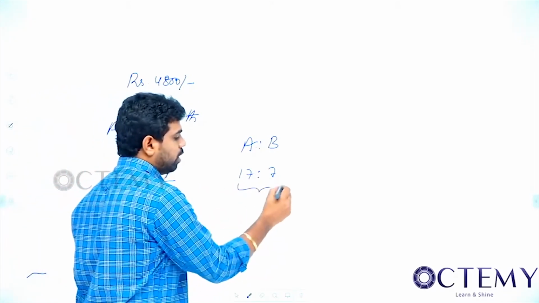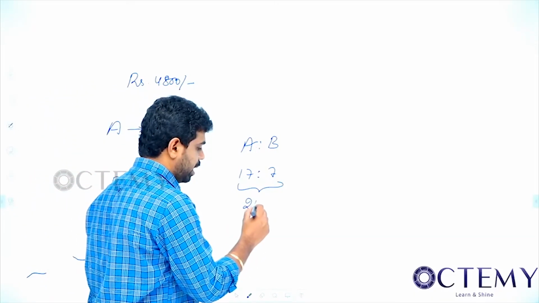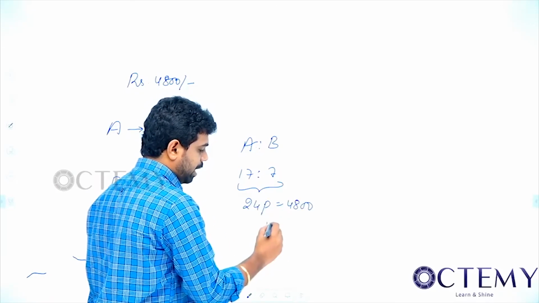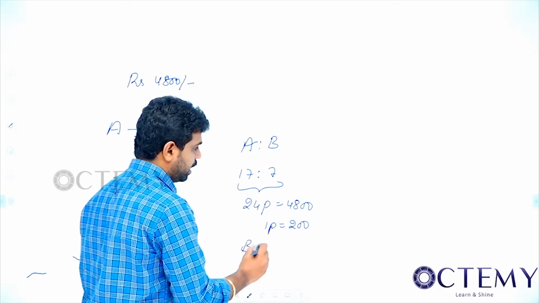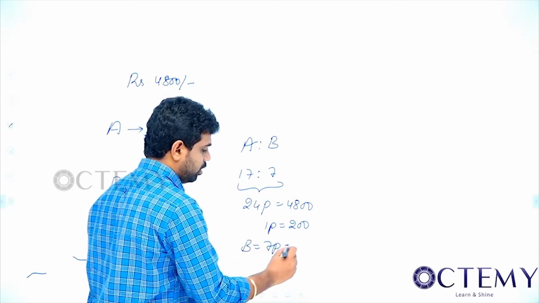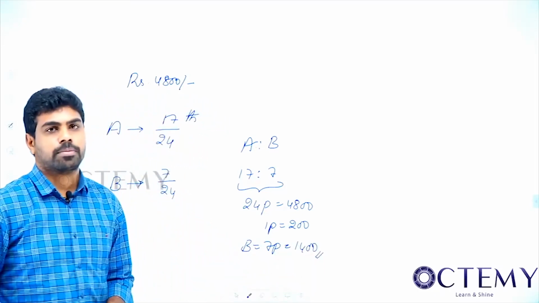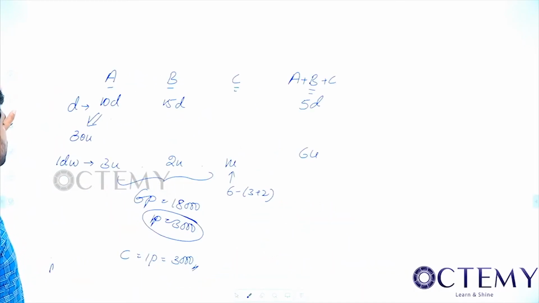So what is the total work? I told now whatever is denominator, that will be our total. So 24 parts will be 4,800. So now 1 part is equal to how much? 200. B equal to how many parts? 7 parts. So 7 into 200, it will be 1400. That's it. Okay. So I'll give you some 1 or 2.